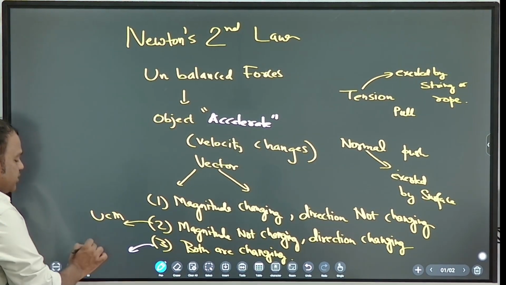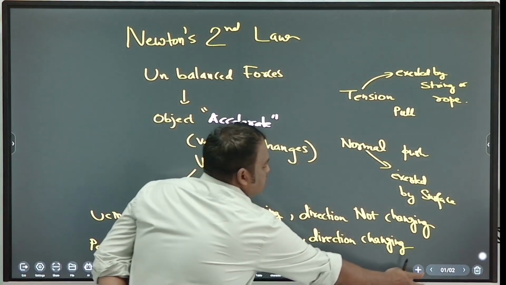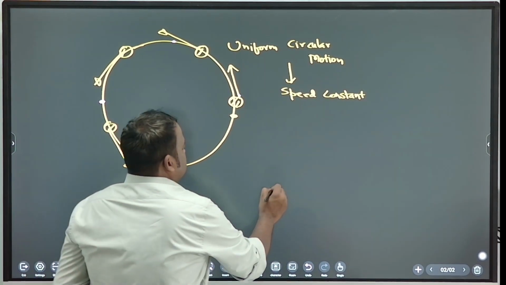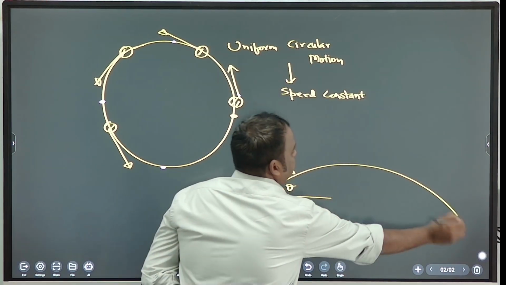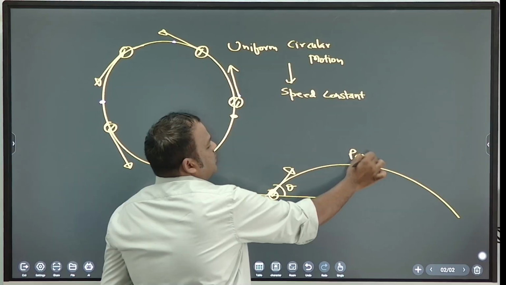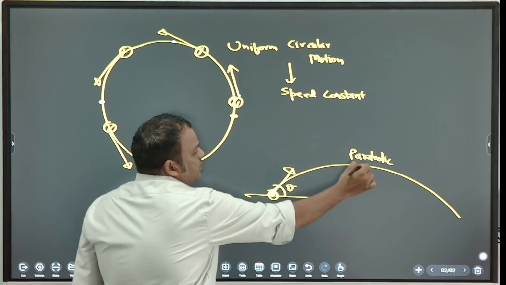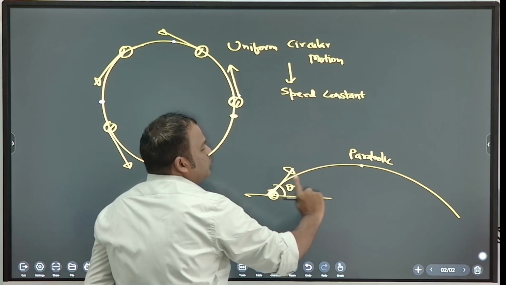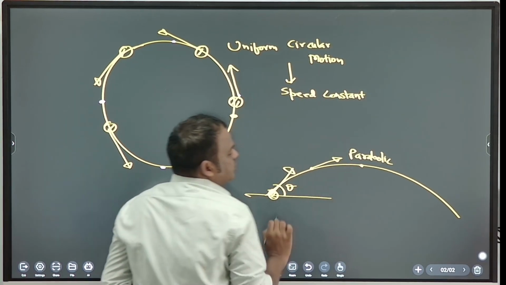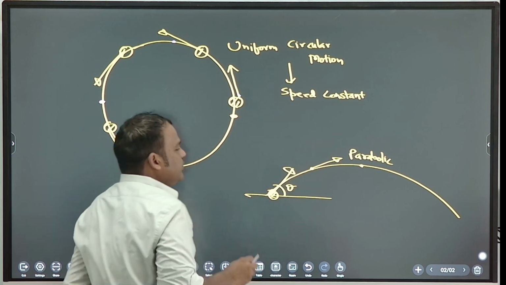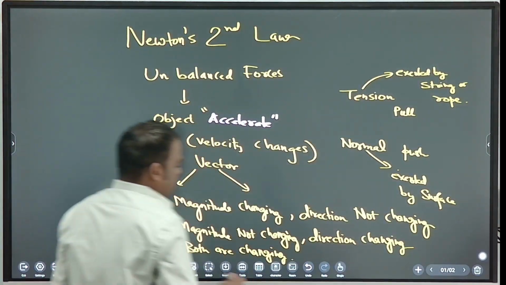Both changing. Give some example. Parabola, correct? Parabolic path. Suppose a ball is thrown at angle theta. What type of path will it follow? Parabola. So what happens to speed? Speed is decreasing as it goes from ground to the top point. Direction also changing. So both magnitude and direction are changing, correct?